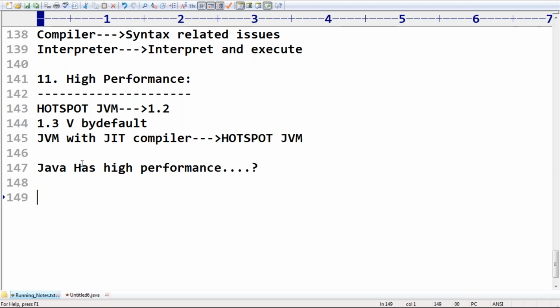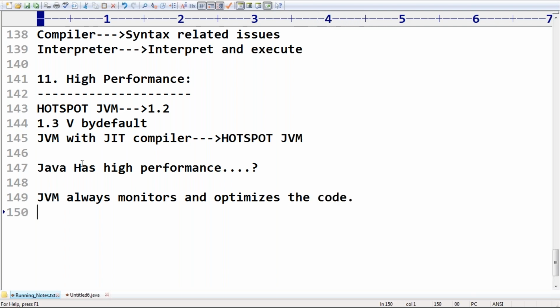Simple, you can use the words: JVM always monitors and optimizes the code automatically internally. Because of this, performance will be more.